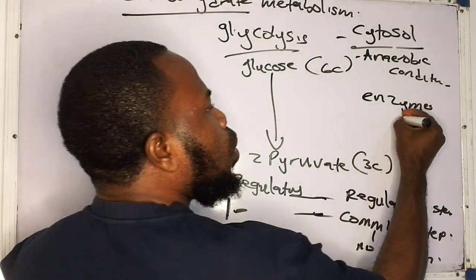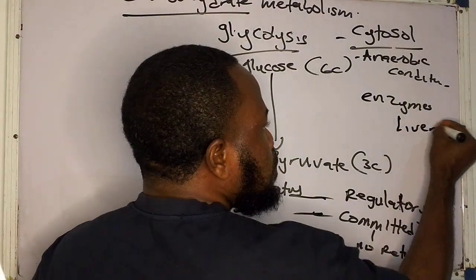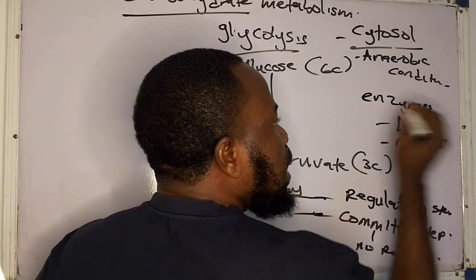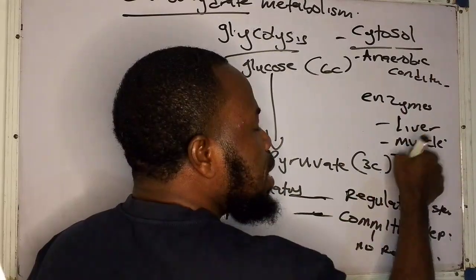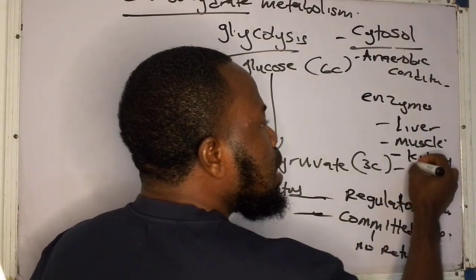Very good. Now glycolysis occurs chiefly, like majorly, in the where? In the liver. Occurs in the what? In the muscles, specifically skeletal muscles. Occurs also in the what? In the kidney, and also occurs in the what? In the brain.